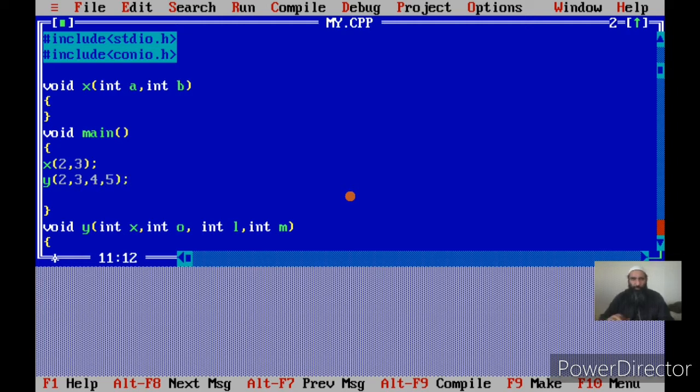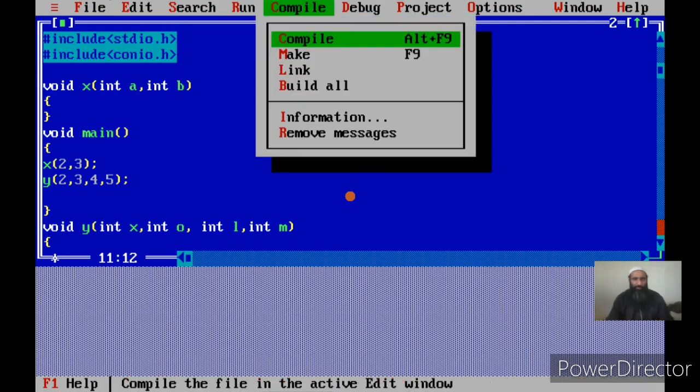Okay. Now once I call y and pass four parameters to it, let me make a call. In this case we will get an error because the function has been defined after it has been called. Since I make a call to y and y has been defined later, in this case we will get an error. What is the way out of it? We have to give the function prototype or function declaration.